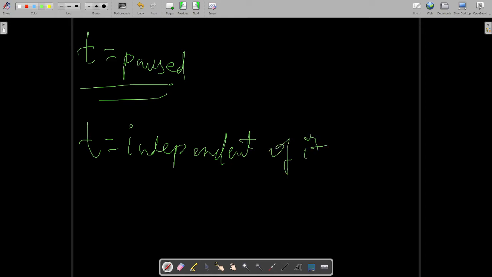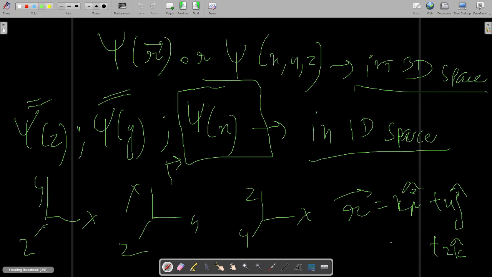I had already told you in the Bohr's quantum condition, when we arrived at it from de Broglie's hypothesis, that the wave inside an atom was a standing wave. So it was independent of time. Similarly, this will be a standing wave, independent of time.